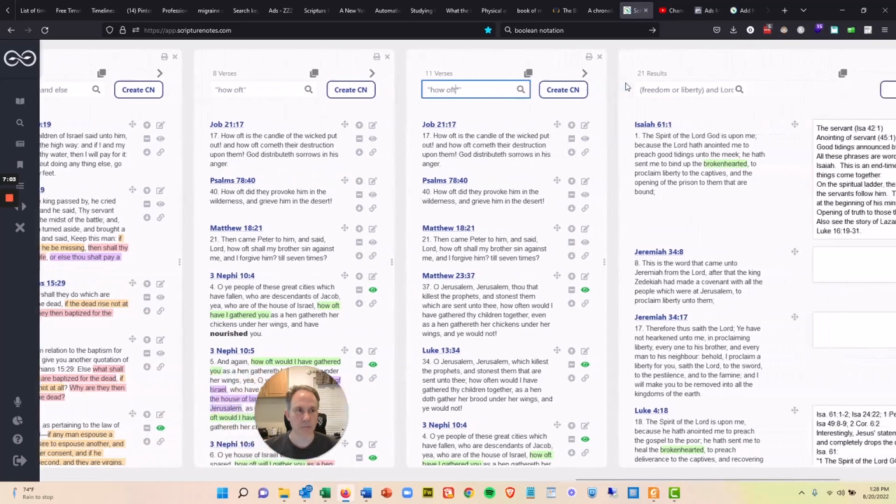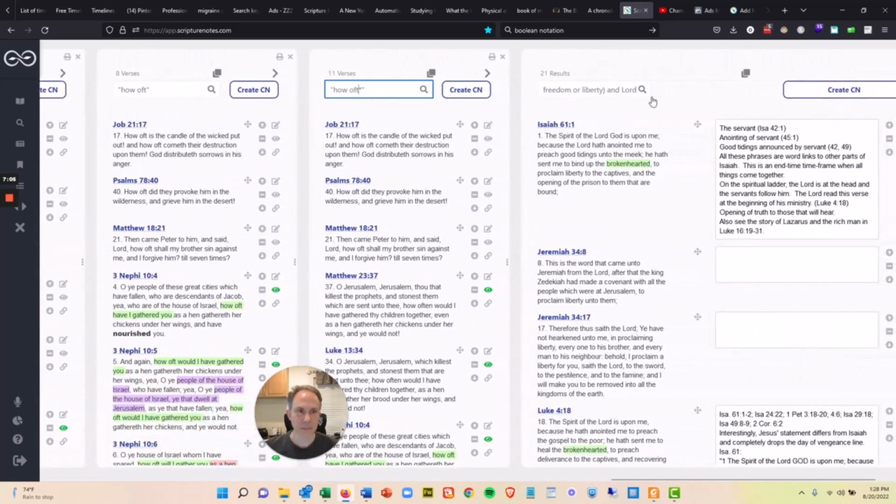Okay, here's just one more example and why this is so exciting and powerful in Scripture Notes. In this example, we've got "freedom or liberty" inside the parentheses and "Lord" there at the end. And so what that's doing is it's finding all the verses that have freedom and Lord or liberty and Lord. And there's 21 of those. And so now you can either